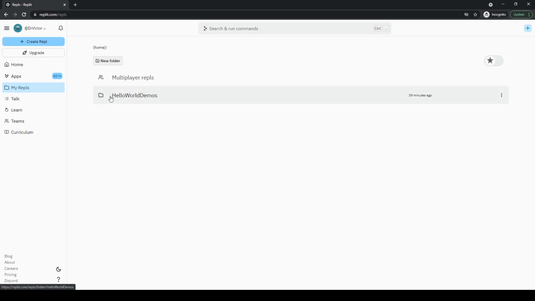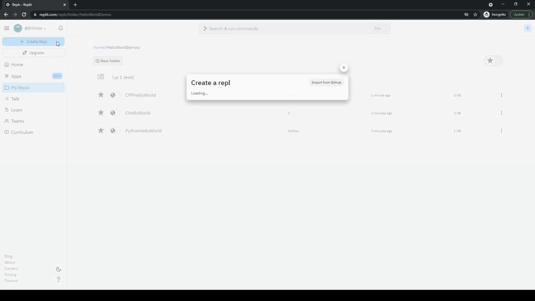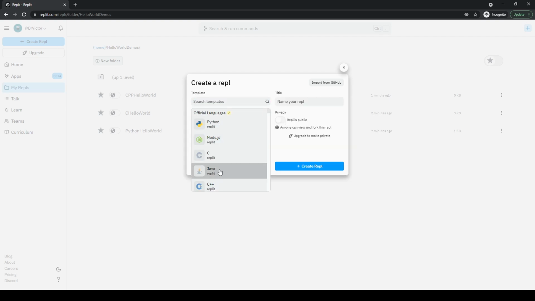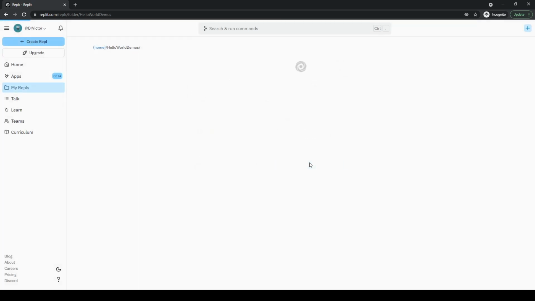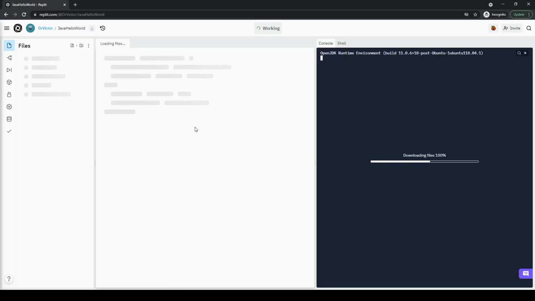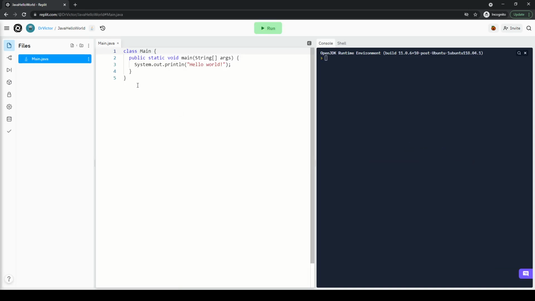So I go back to here. I'm going to create yet another repo. This time, let's find Java. And I'm going to call it Java hello world. Right. So I create this, another code, which is written in the language Java. And as you can see, it's again quite different than C, C++, or Python.